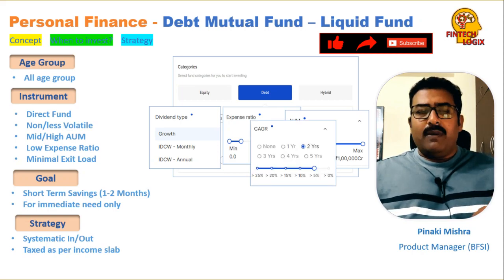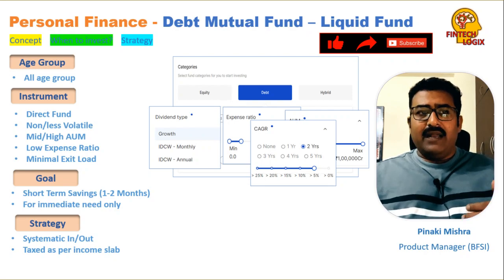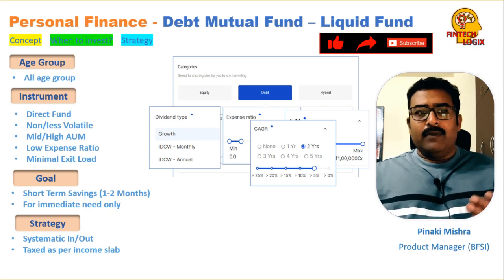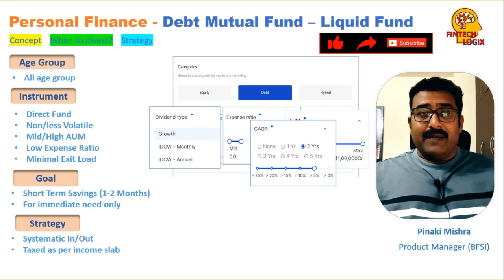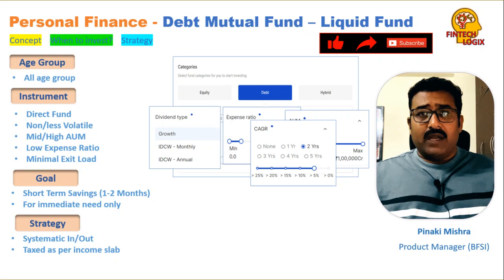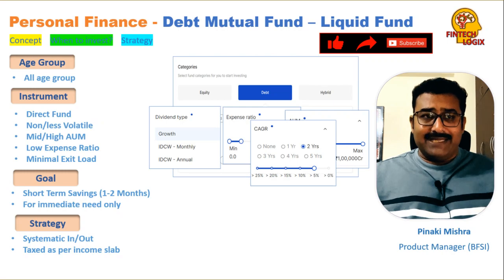We should also be paying attention to the CAGR, that means the annual growth rate, for the 2 year and 3 year periods. As per the increase pattern, if it is more, we should normally be choosing those kinds of mutual funds for investment. One more thing we should be looking at is the minimal exit load. Normally the exit load would be between 0.1% to 0.7 or 0.8%. The lower the exit load is, the better for us, because we want to get out in 1 to 2 months and should not be charged much exit load.